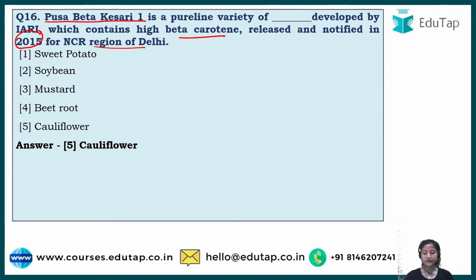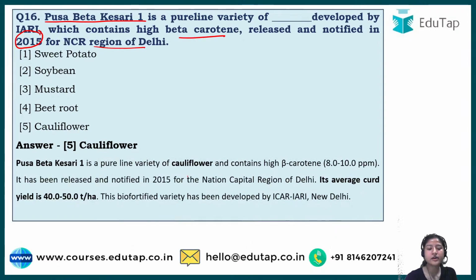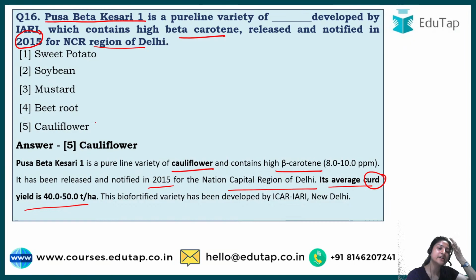So this is the cauliflower. As the question already explained, it is a variety of cauliflower. It is rich in beta carotene, and it was released in 2015 for the Delhi NCR region. Its average curd yield is... what is a curd? Curd is not dahi. Here the curd is the cauliflower. It has that white flower portion, which is known as curd. So its curd yield is 40 to 50 tons per hectare. This biofortified variety has been developed by ICAR,